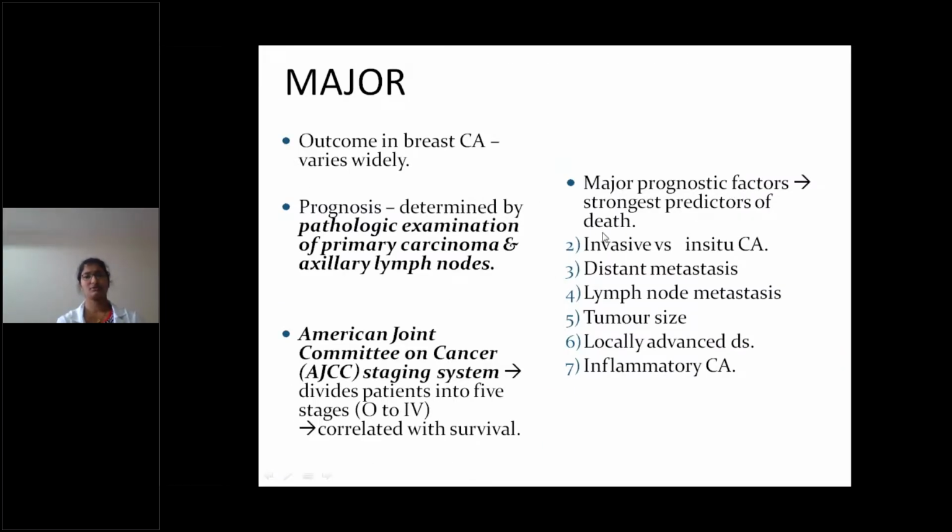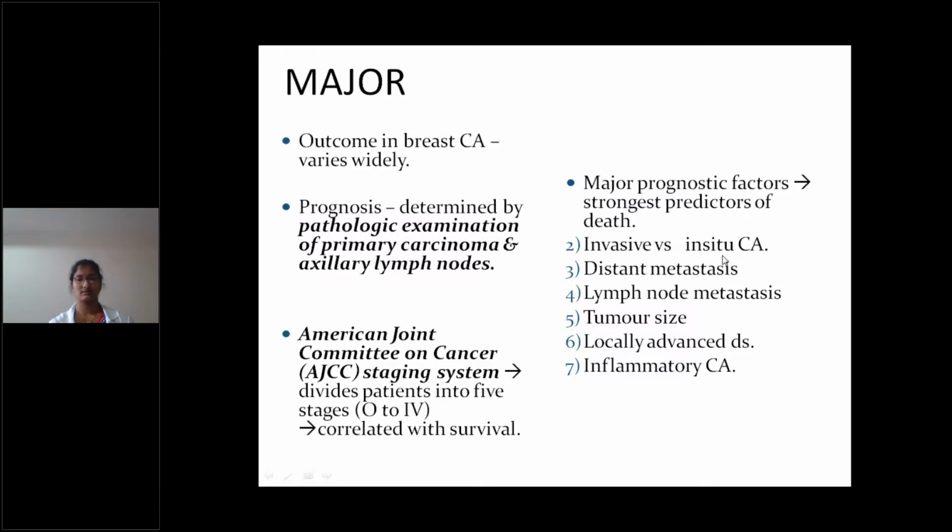What are the major prognostic factors? The strongest predictor of death. Prognostic factors are very important in breast cancer. These indicate outcome in breast carcinoma, and it varies widely. Prognosis is determined by pathological examination of the primary carcinoma and axillary lymph node metastasis. Staging, typing, and axillary lymph node metastasis are very important in the prognosis. The AJCC, American Joint Committee on Cancer staging system, divides patients into 5 stages, 0 to 4, and it is correlated with survival.